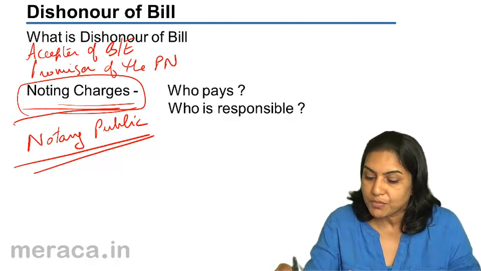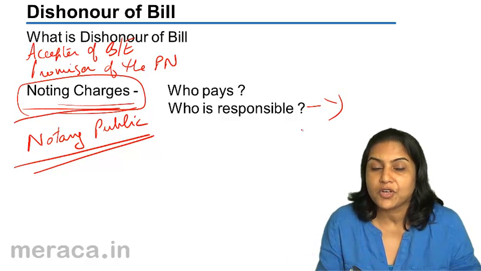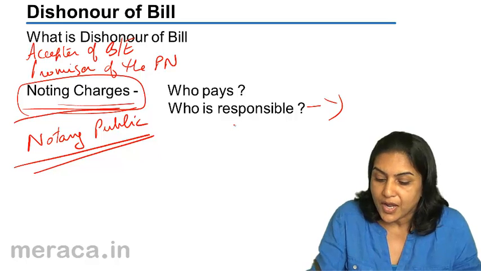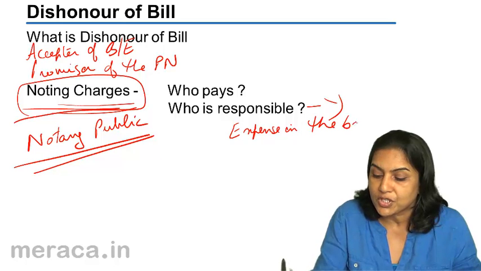Who is responsible for the dishonour? Y is responsible for the dishonour, and the person who is responsible for dishonour, noting charges will be an expense in the books of that person.